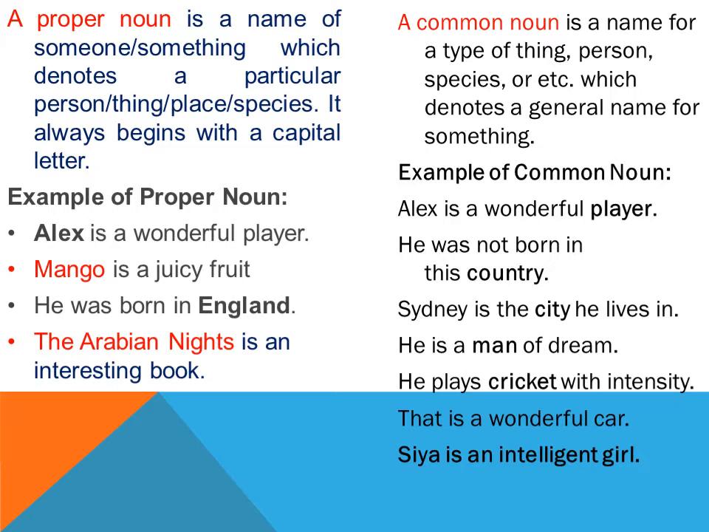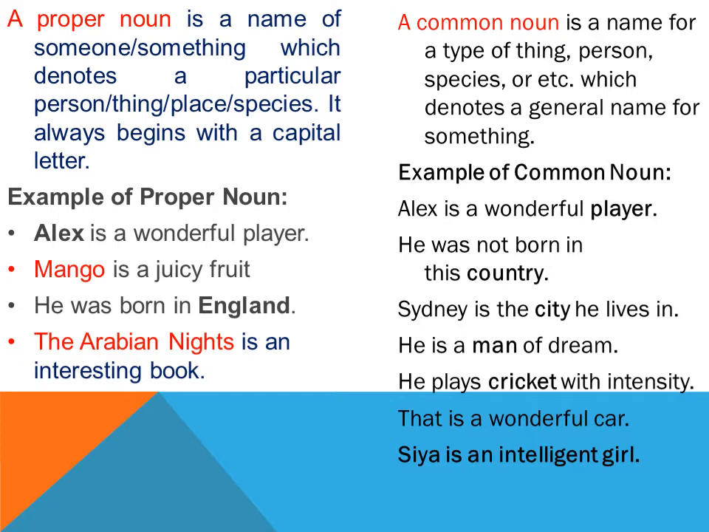Then next is, he plays cricket with intensity. Cricket, the name of a game, a sport, so common noun. That is a wonderful car. Car can be any car, so it is a common term, a common noun. Next is, Sia is an intelligent girl. So girl is the common noun here. We have already discussed this thing. I hope you have understood till here.